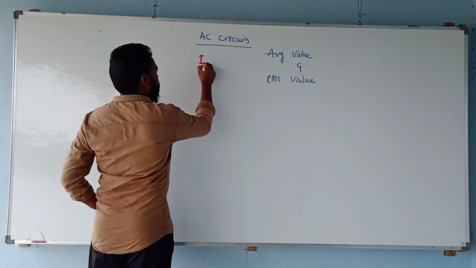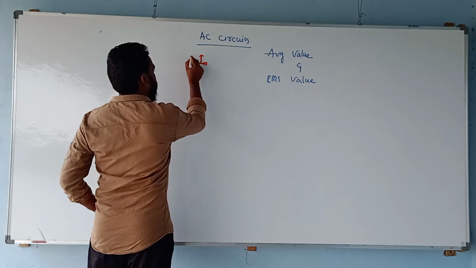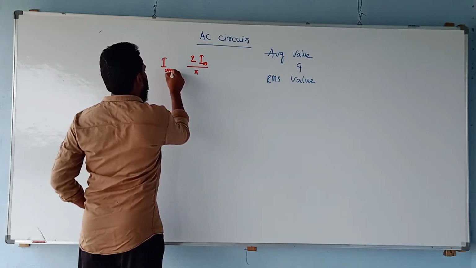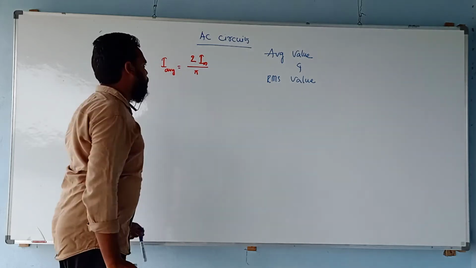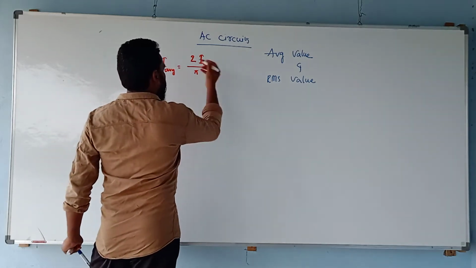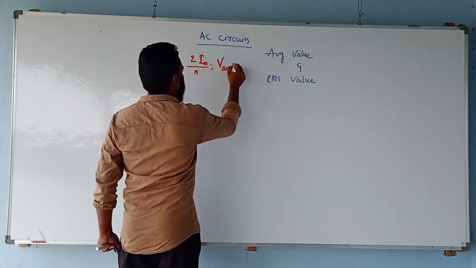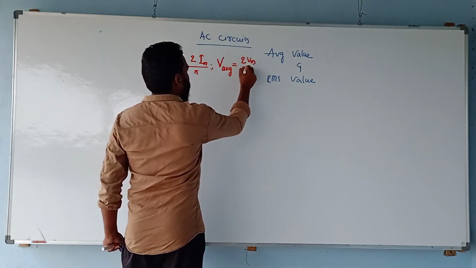I average is equal to 2 Im by pi. If you want to represent the same with respect to the voltage, V average will be 2 Vm by pi.